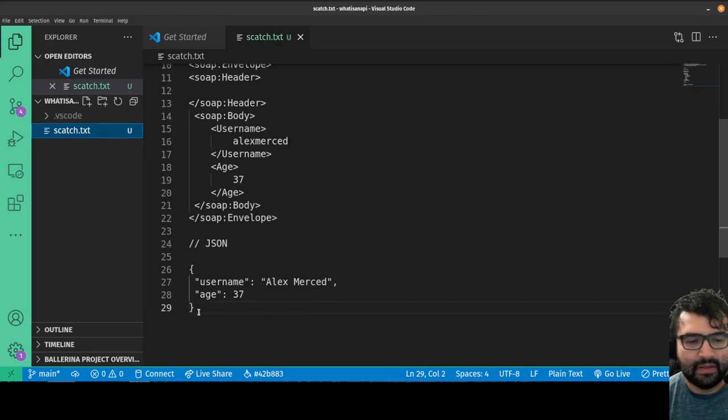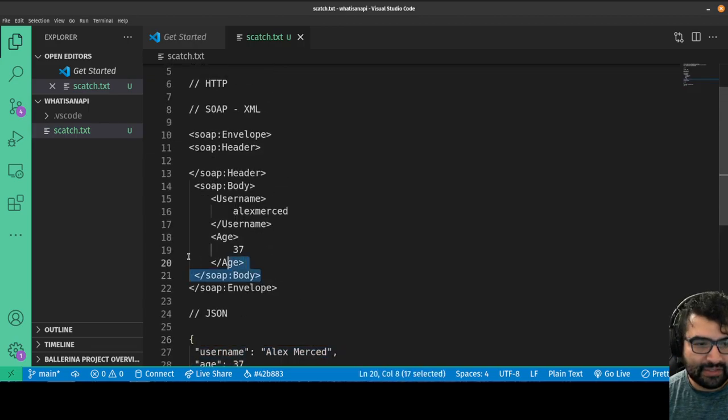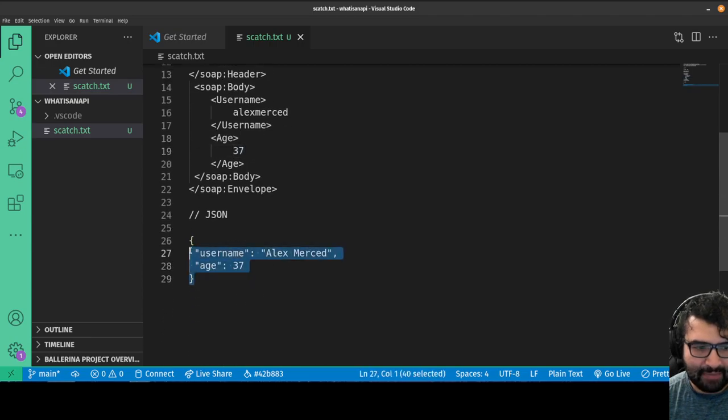There we go. Okay, so that's what JSON would look like. This is the same message, saying the same thing, username and age. But notice how much less text this uses. It's a much more compact format, which means fewer bytes have to travel.